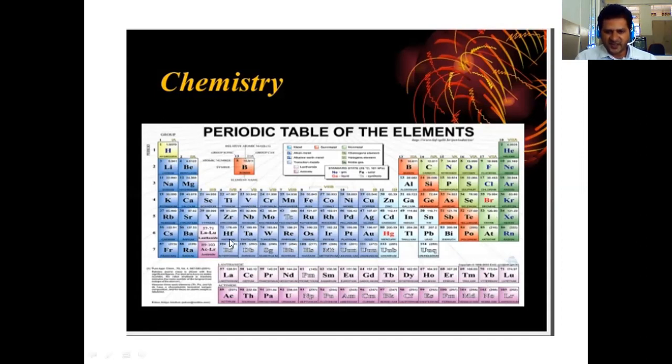Here are metals, here are alkali metals, some more metals, here weak metals, here non-metals, and here are zero group elements. All these elements are made up of atoms as the building blocks of their element. So these are all called elements. There are 118 elements present in the periodic table.